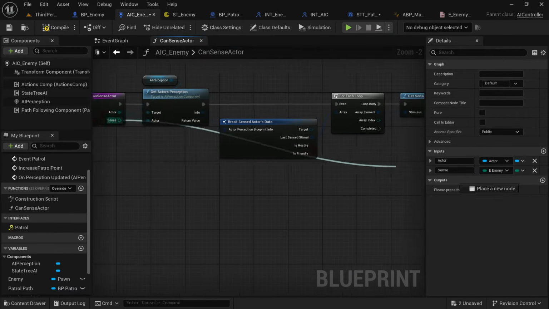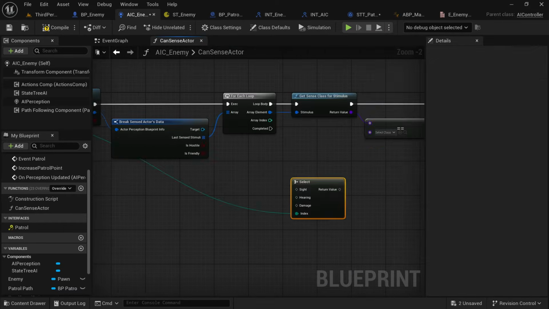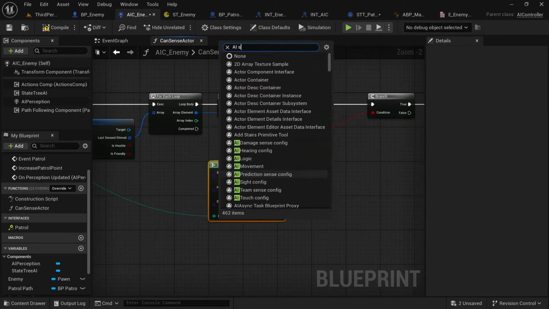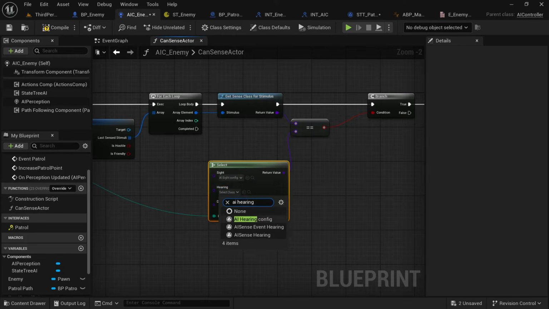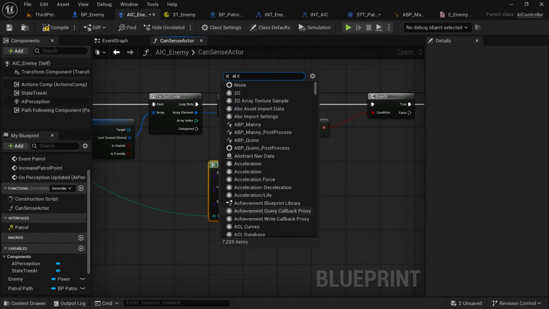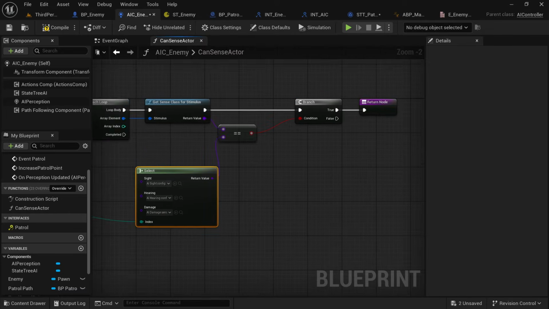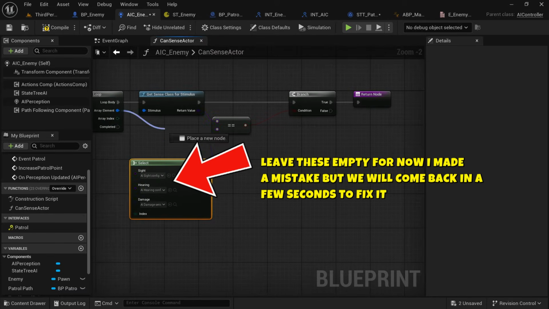Now we're going to come back and get the sense we input. We're going to do a select, we're going to plug it into the equals, and we're going to choose the class. Here I'm doing it slightly wrong. I'll come back and correct it in a sec. I'm going to play. There's going to be a little error. So for now, just leave those empty. We'll come back and sort them properly, but you do need to do this next part.